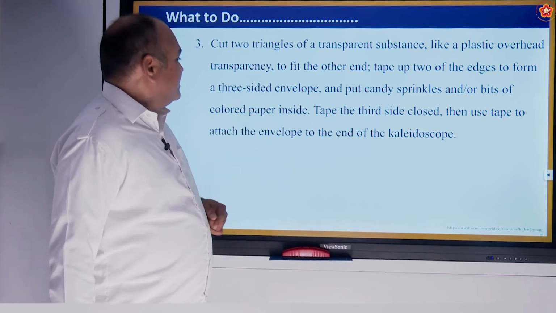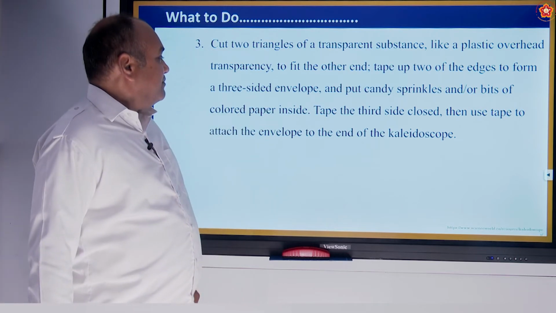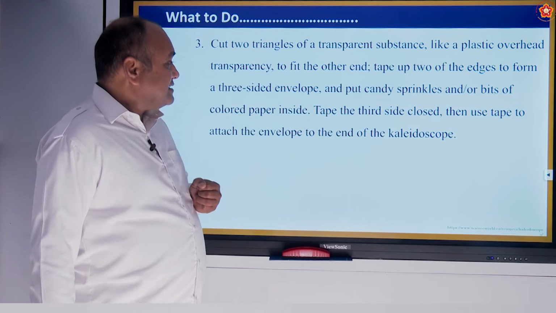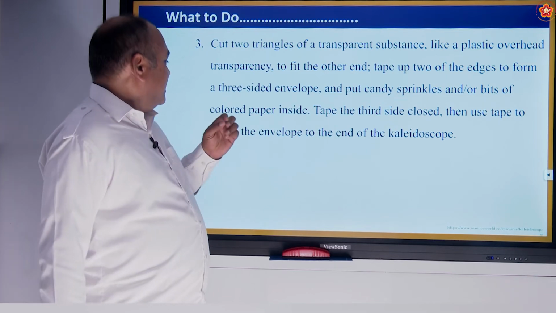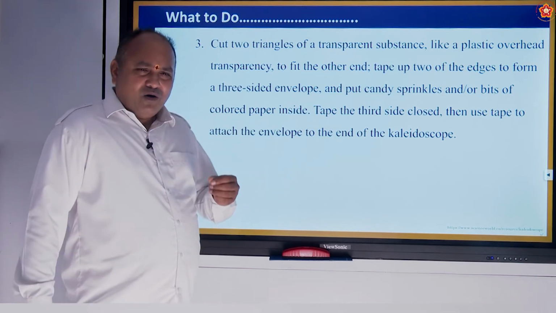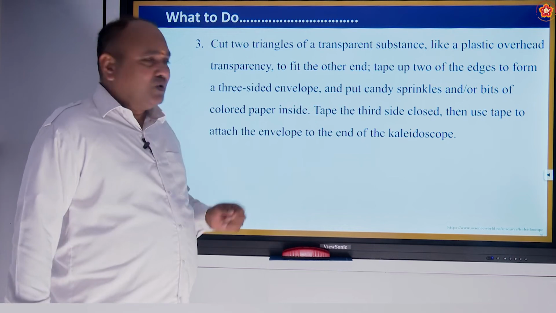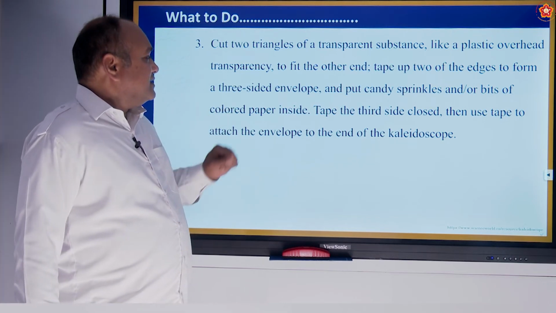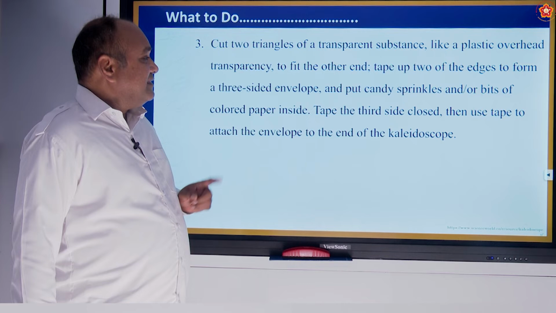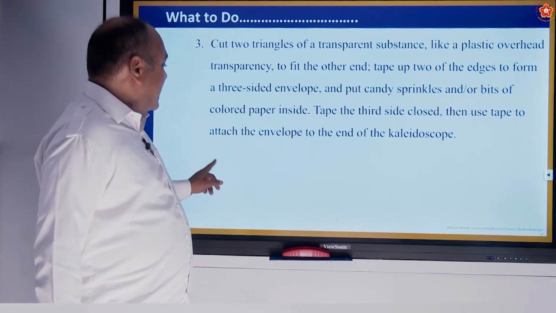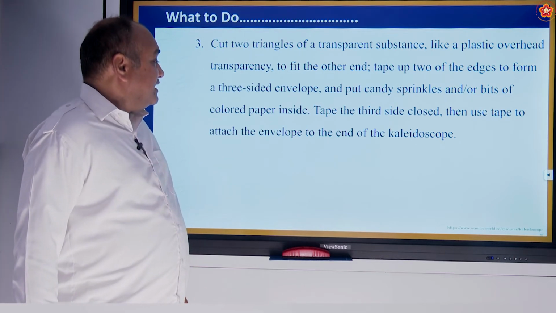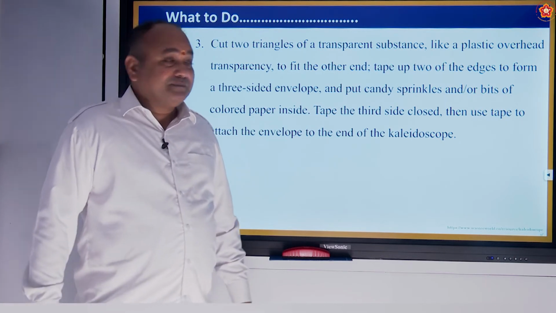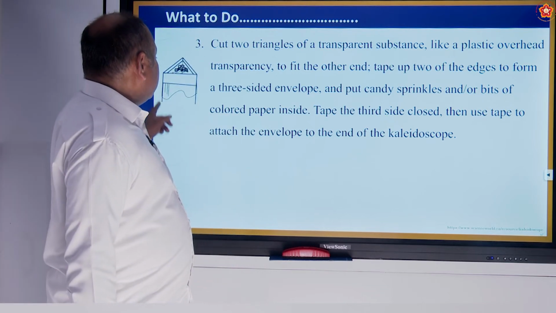Tape up 2 of the edges to form a 3-sided envelope and put candy sprinkles or bits of colored paper or some colored thermocol beads. Tape the 3rd side closed, then use tape to attach the envelope to the end of the kaleidoscope. Just like this.